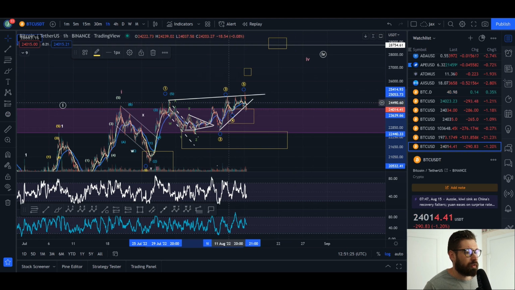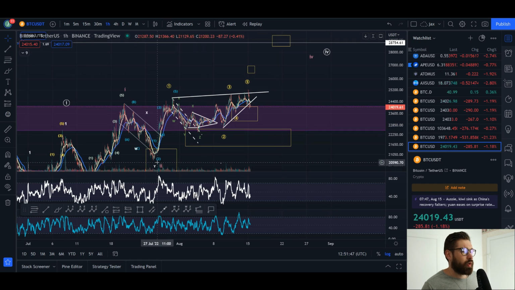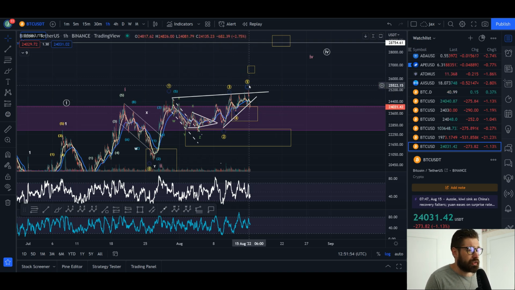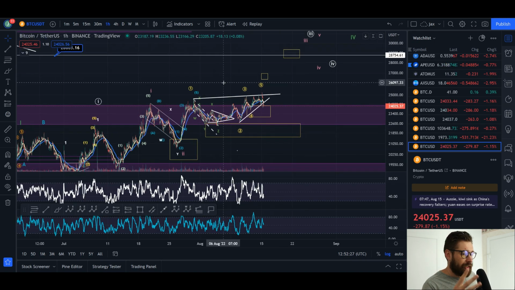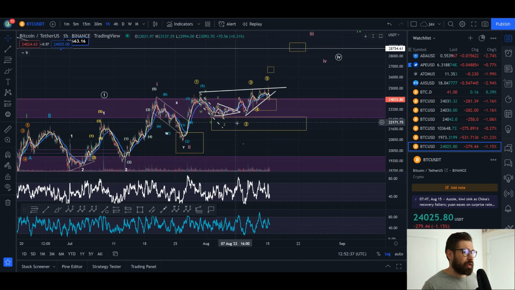Now the leading diagonal is one of the only patterns where you can have a wave 4 pull back into a wave 1. Usually it would invalidate the Elliott wave structure unless you're in a leading diagonal. Only then can you come up in a wave 1, a wave 2 pullback, have a wave 3, have your wave 4 pull back into the wave 1, and have a final wave 5 to the upside. So if that's the scenario, what you'd be looking at is a completion of a wave 1. And a leading diagonal can only take form in a wave 1 of an impulse or a wave A of a zigzag. So what we'd be looking at here is a wave 1, wave 2 pullback, wave 3, wave 4, wave 5, completing a larger wave 1.